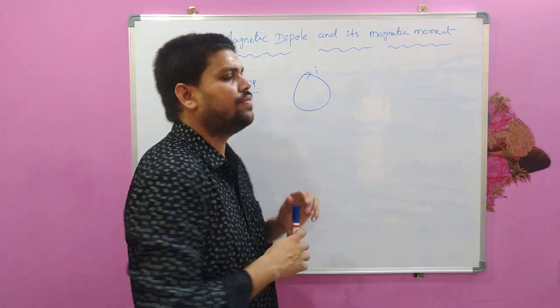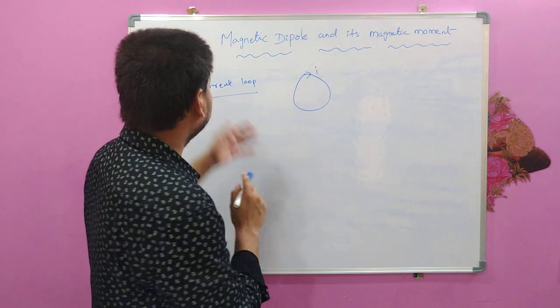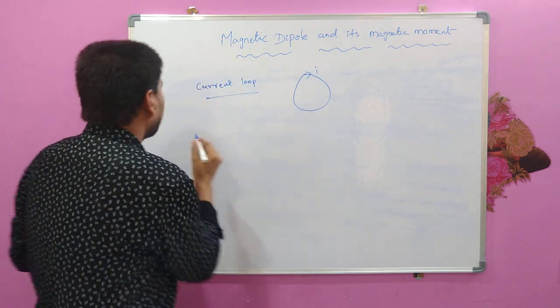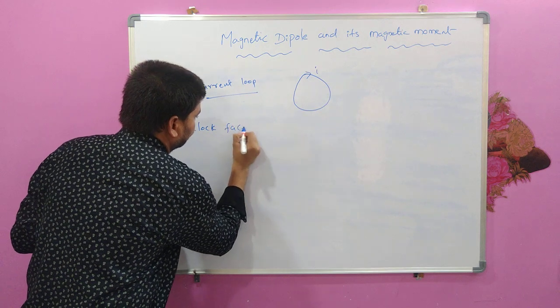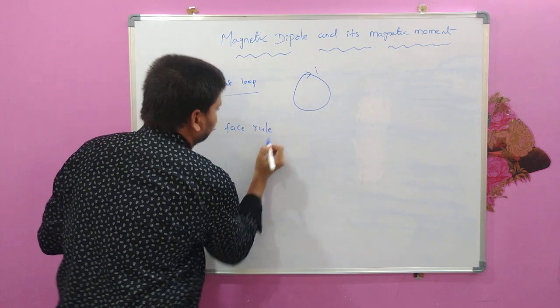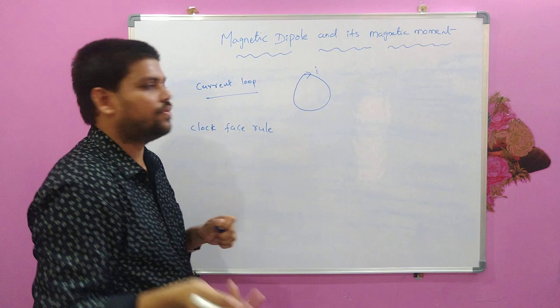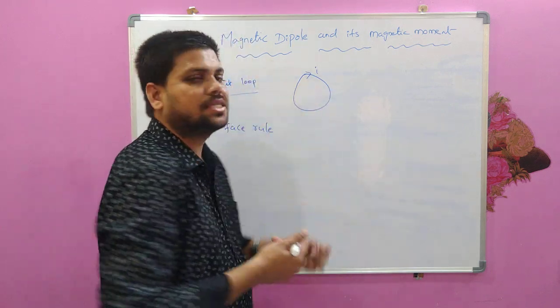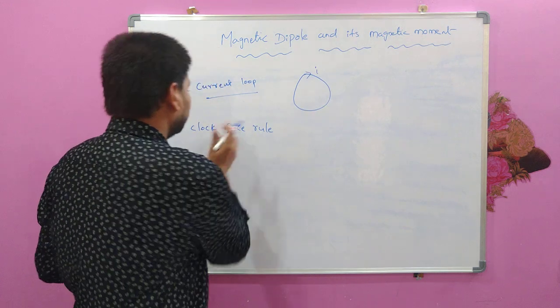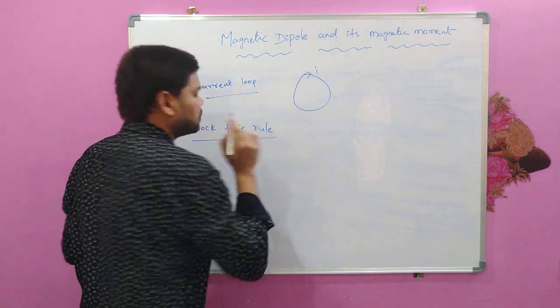So for identification of poles in this case, we use the clock face rule. What is it? This clock face rule will help us to identify the poles. Which side is North Pole and which side is South Pole can be identified using this clock face rule.